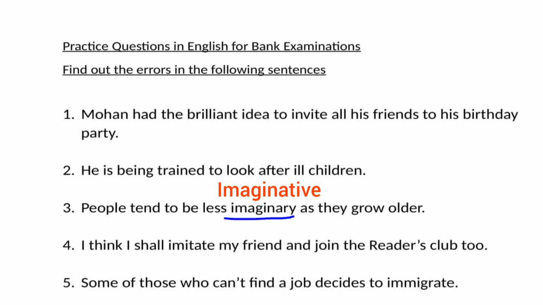Whereas the sentence tells us that as people grow old, they cease to be creative, new, novel, and active. So all these words, creative, new, novel, are the words for imaginative. Hence, use imaginative in place of imaginary.